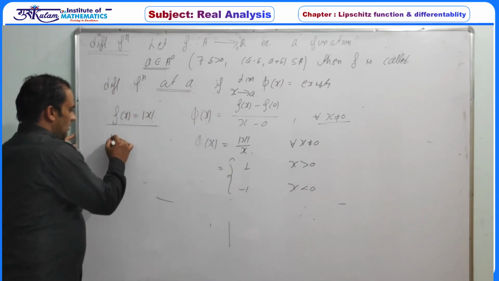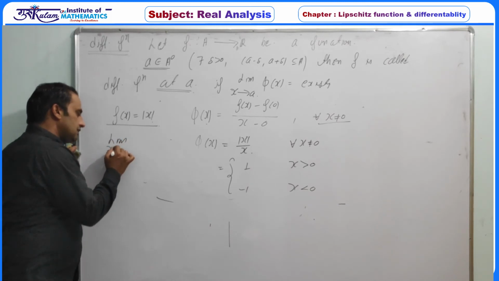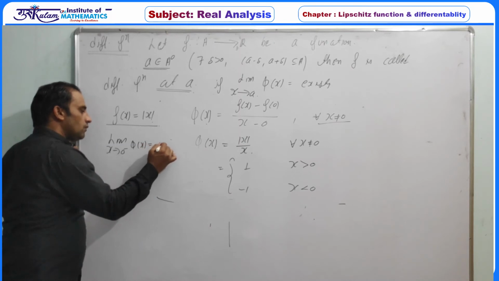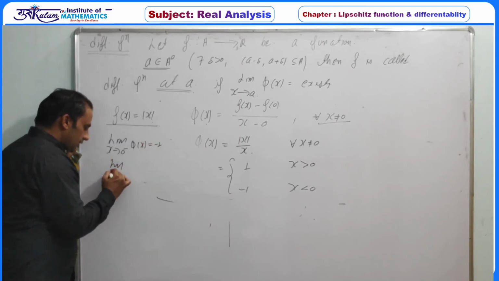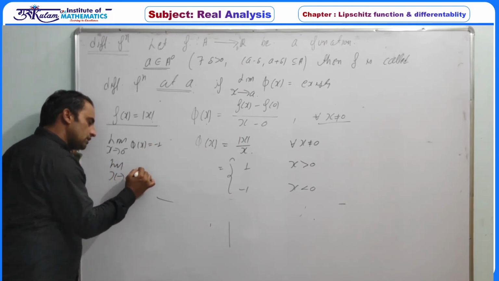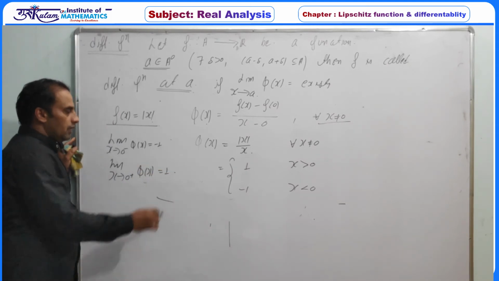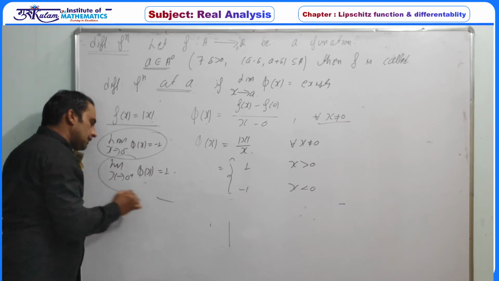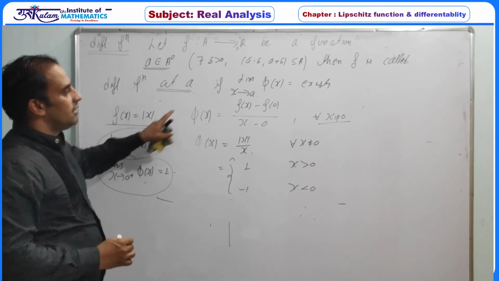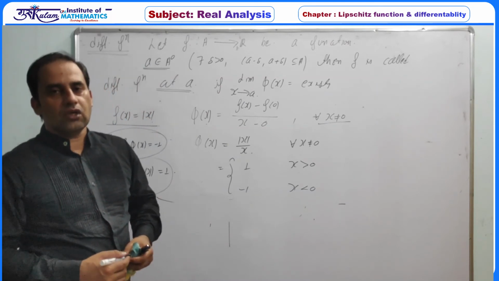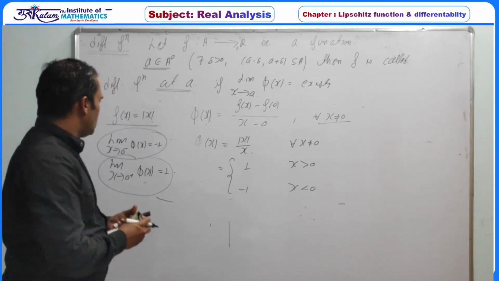So the limit as x tends to 0 minus of phi(x) is obviously equal to minus 1, and the limit as x tends to 0 plus of phi(x) is equal to 1. So the left-hand limit is minus 1, the right-hand limit is 1. Obviously this limit does not exist. Hence the function is not differentiable at 0.